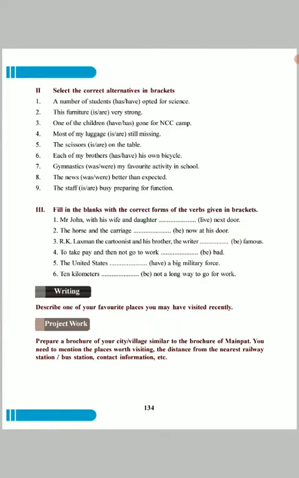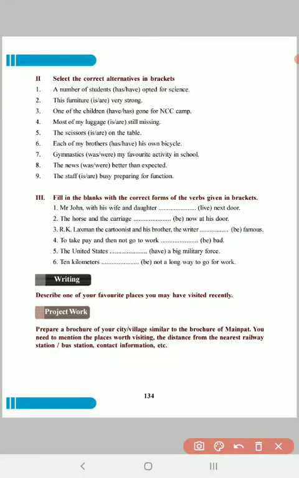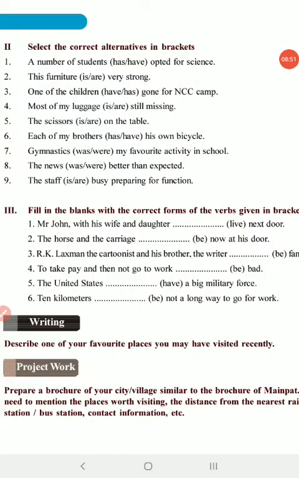The first sentence: a number of students, please wait for a moment. A number of students dash opted for science. Now which one should we use, singular has or plural have? Already we studied in the fourth rule that whenever we have a number of, here we always use only a plural verb, and therefore have. A number of students have opted for science. So we use have, we should not use has.